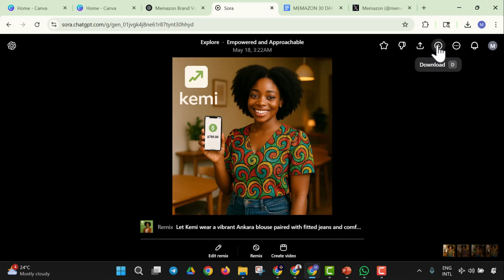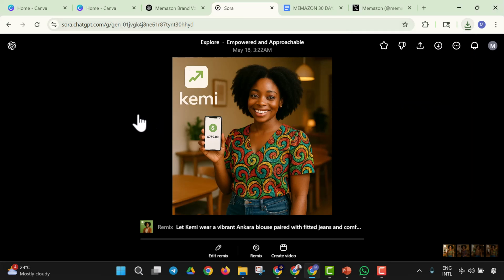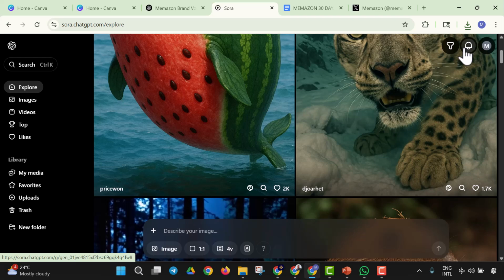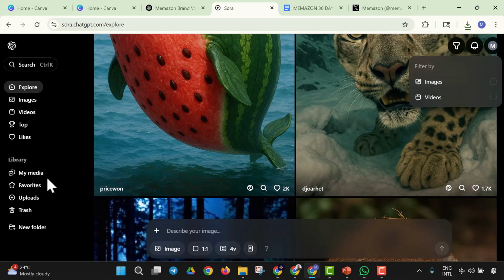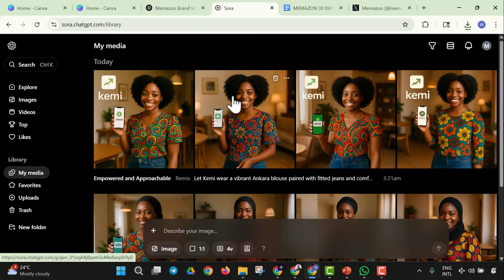it. So I'm going to have Kemi downloaded in all variations. So we have more than one variation of Kemi. That's the first variation, and let me check it out. I could always access all the images I've made; I have a place where I can access them. So let's come to my media, and here it is.